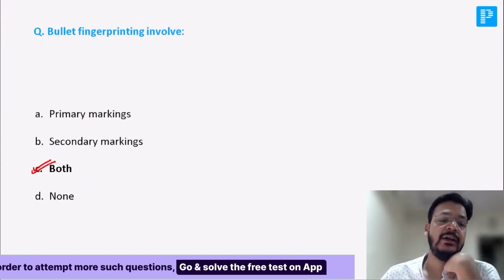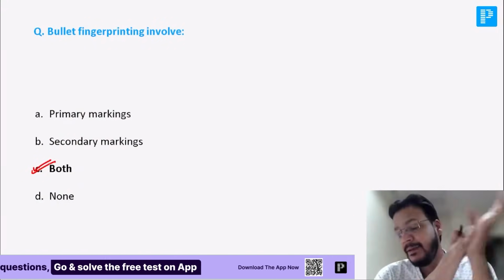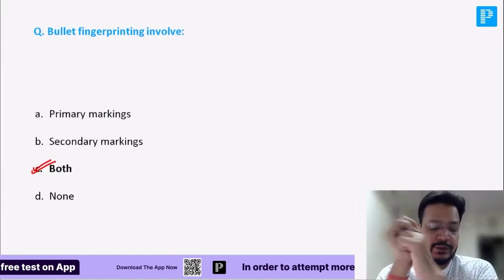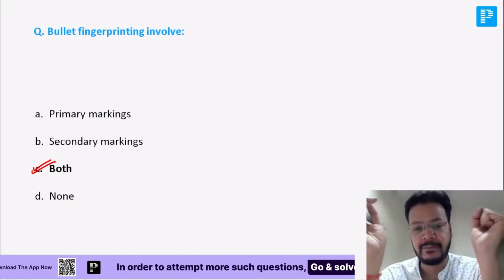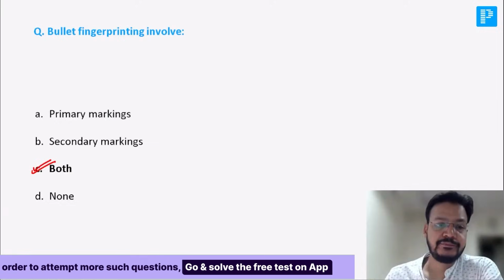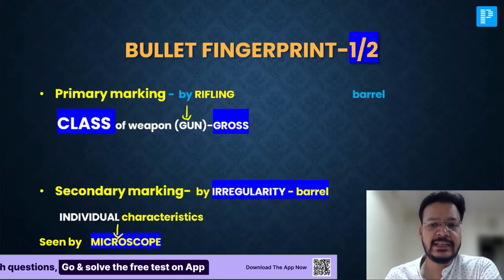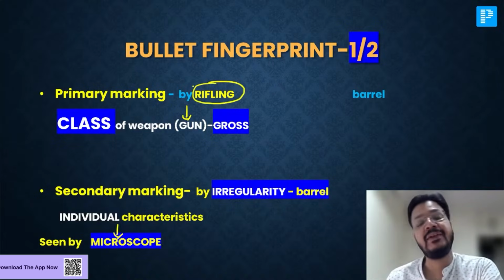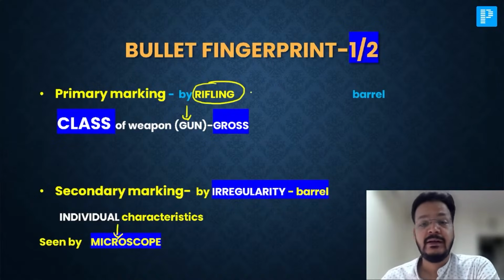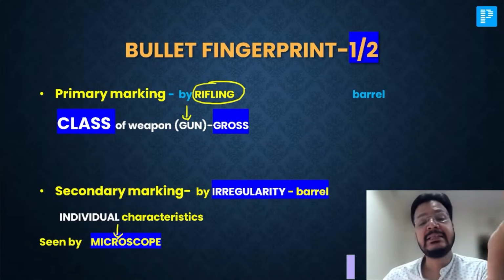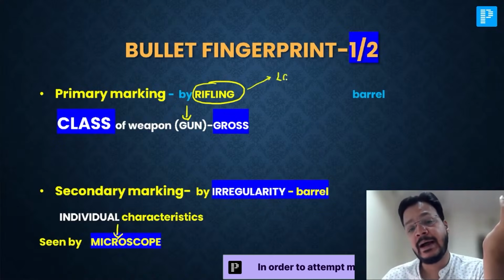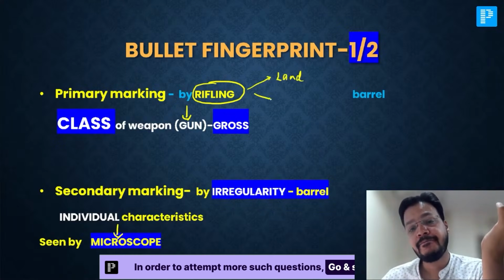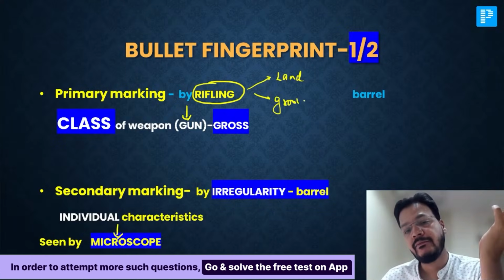Yes, my dear friend. Bullet fingerprint involves primary marking as well as secondary marking, both. I'll explain. What is primary marking? Primary marking is marking because of rifling. What is rifling? It is a marking caused by land and groove.